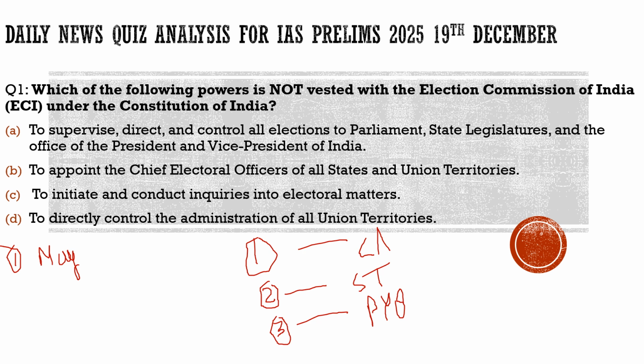Now without any delay, let's have a look at the first question which we are going to discuss here. As we can see directly, the question is on the powers of the Election Commission of India. The question says, which of the following powers is not vested with the Election Commission of India under the Constitution of India. So here we have to find out which of the powers given below are not vested with the Election Commission of India.